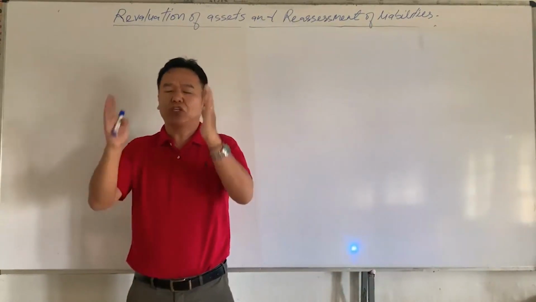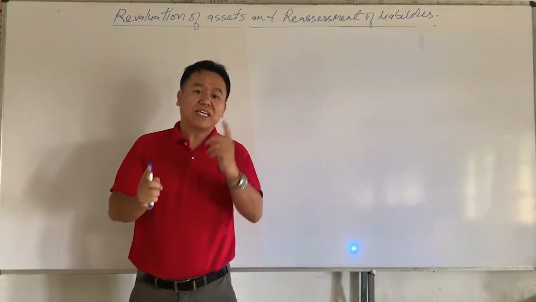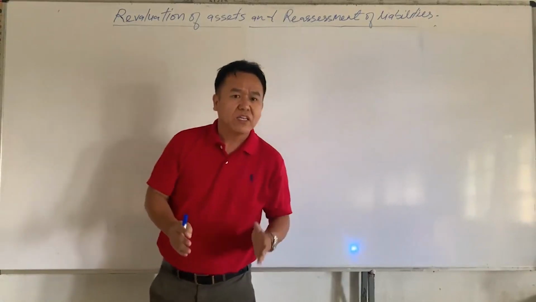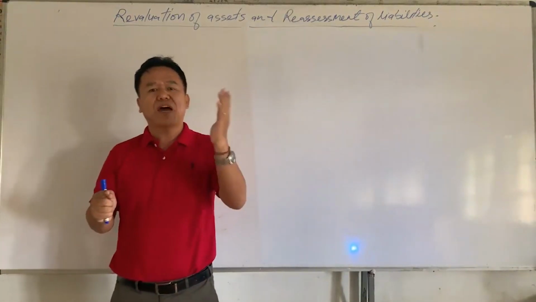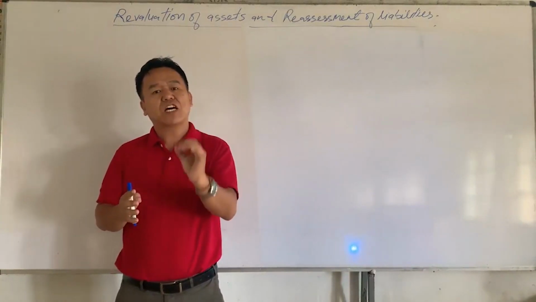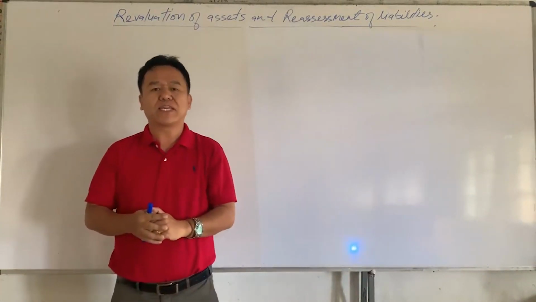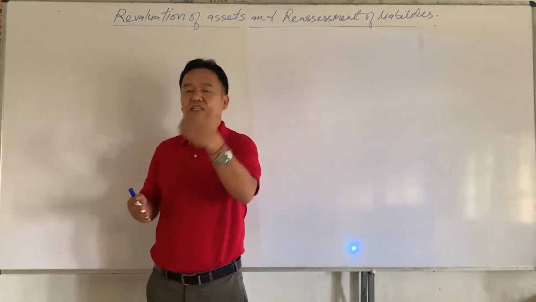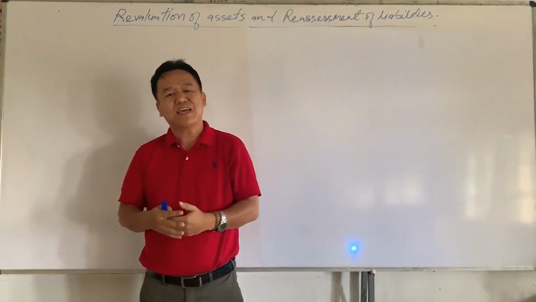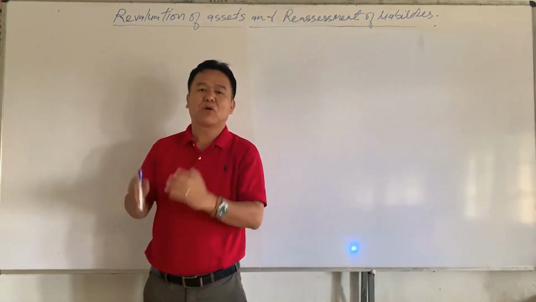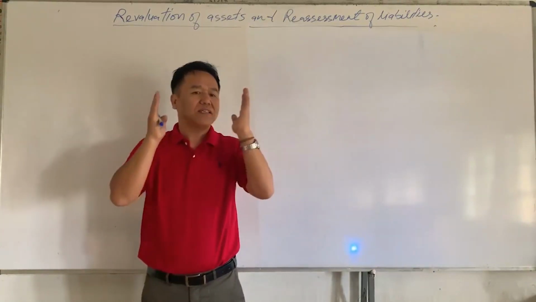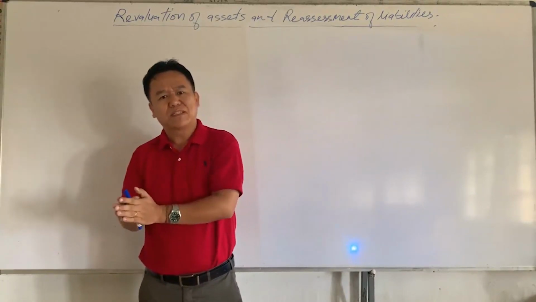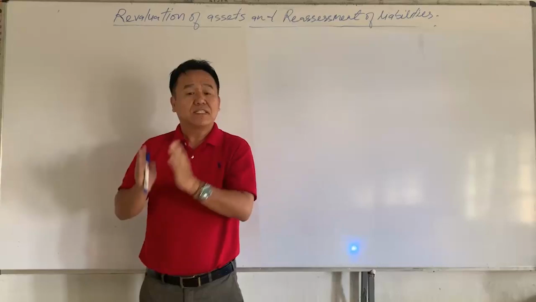At the same time, he should not get benefit on account of increase in the value of assets and decrease in liabilities. That is the reason why gain or loss on account of revaluation of assets and liabilities is transferred to all partners' capital accounts only in their old profit sharing ratio. So the revaluation account is credited with increase in the value of assets and decrease in liabilities because it is a gain, and it is debited with decrease in the value of assets and increase in liabilities because it is a loss.